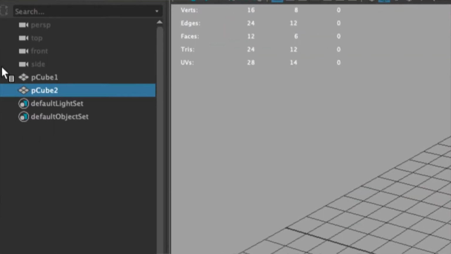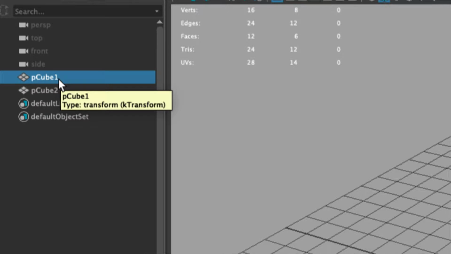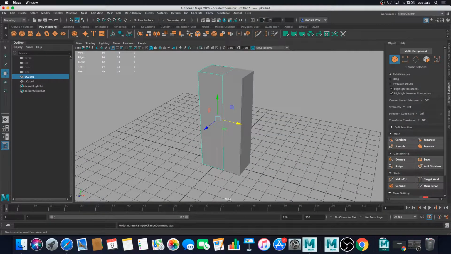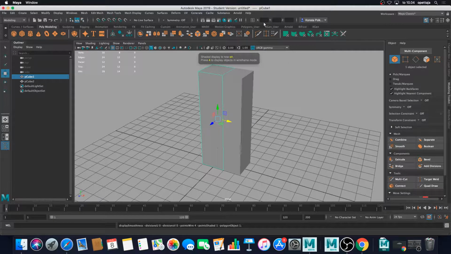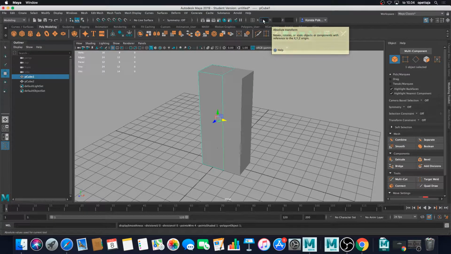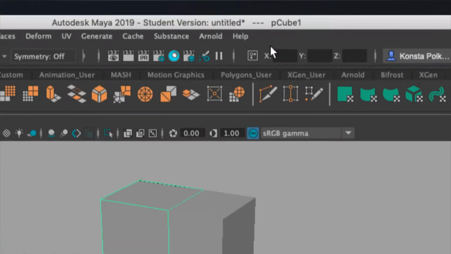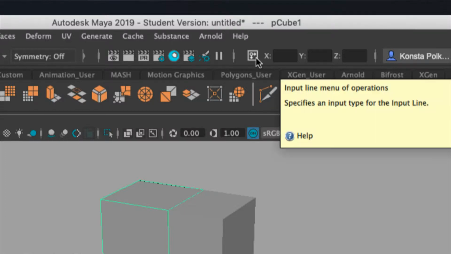Then from the outliner I'm selecting with mouse left pCube 1, and for it I'm typing minus 1.5, and why it's not taking. Yeah, okay, absolute transform didn't allow me to type negative values.